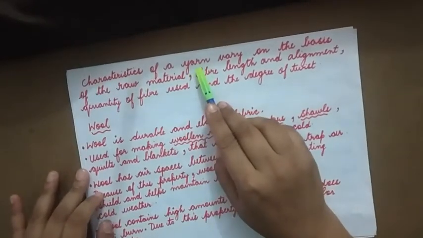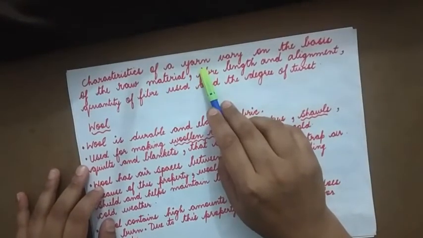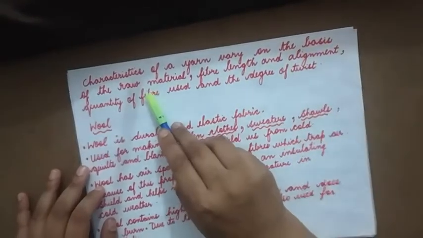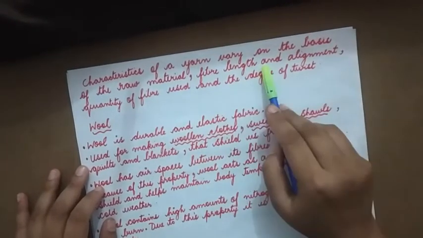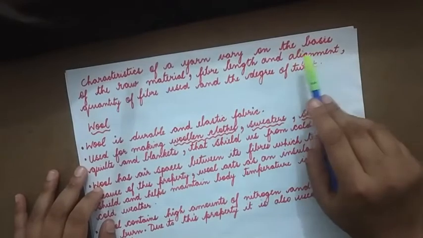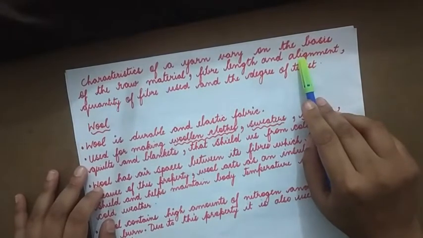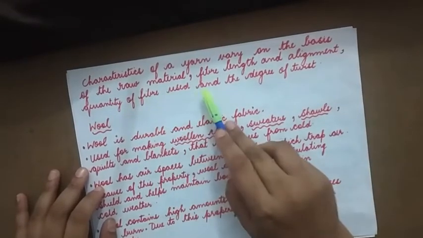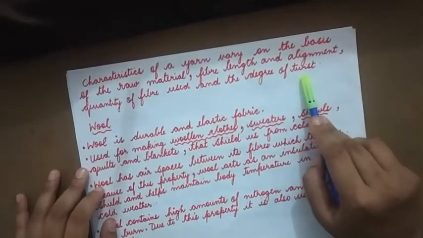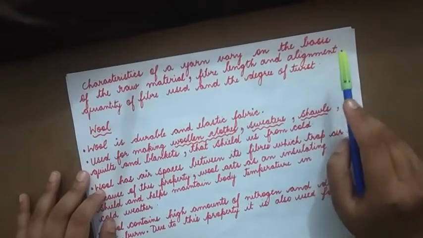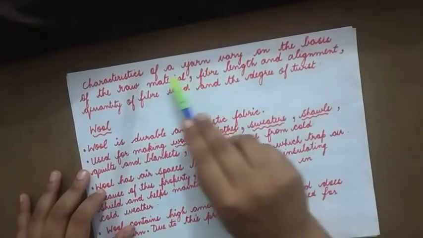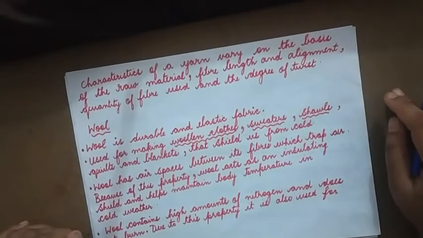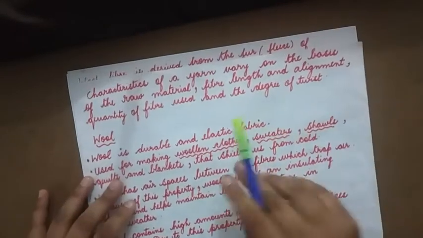Characteristics of a yarn. Yarn is nothing but a continuous thread. It varies on the basis of the raw material, fiber length and alignment. Alignment is nothing but the way it is arranged. Quantity of fiber used and the degree of twist or the turns. So based on these characteristics, the properties of yarn vary.